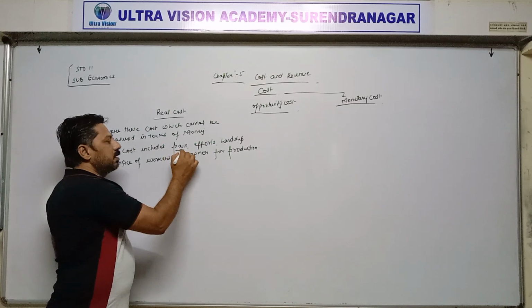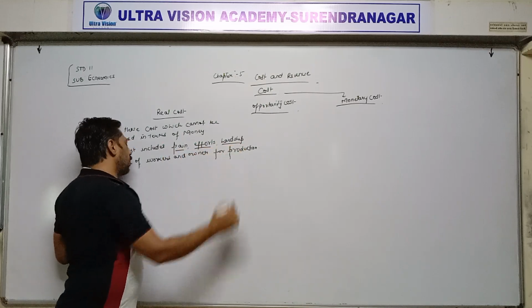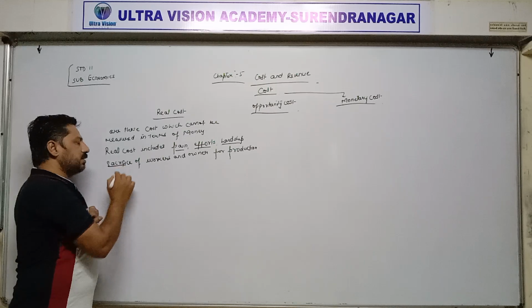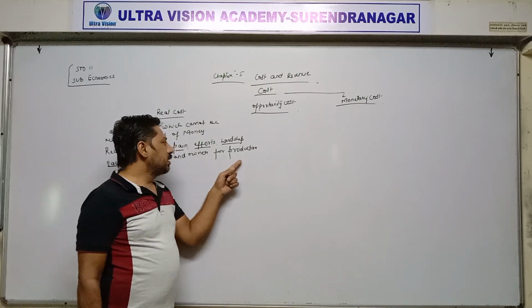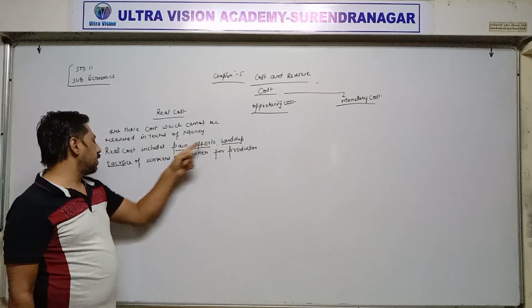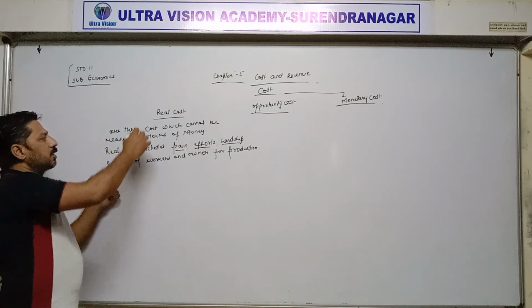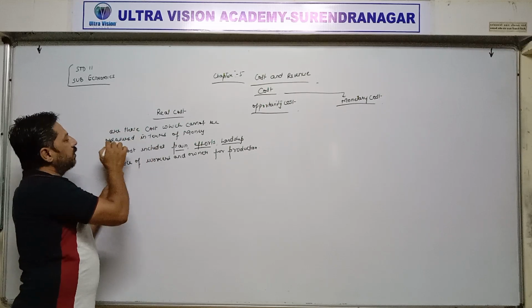So such pain, efforts, hardship or hard work, sacrifice which workers and owners are doing for production is called real cost. So it cannot be measured in terms of money.